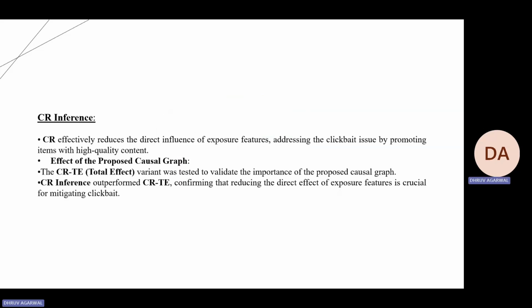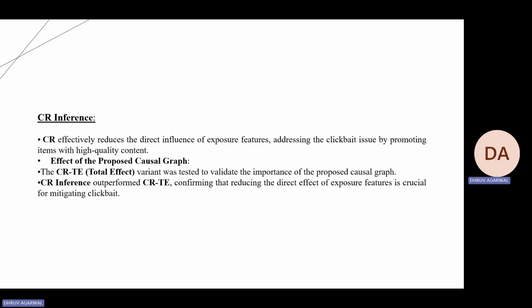Now we perform CR on two variants: the CRTE variant, that is the CR total effect variant, and the CR inference variant. The CRTE variant was tested to validate the importance of the proposed causal graph and the CR inference.